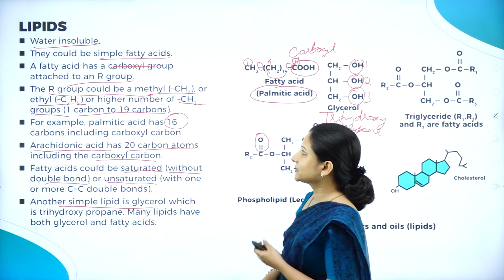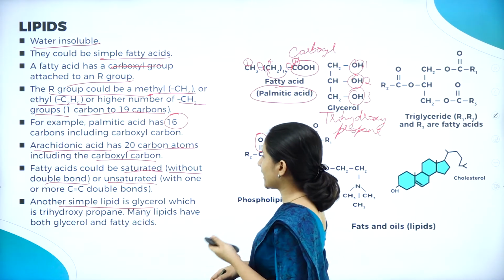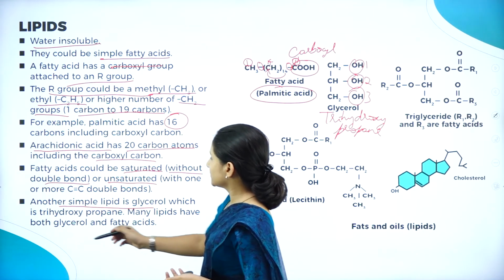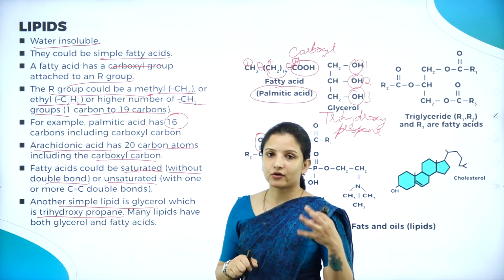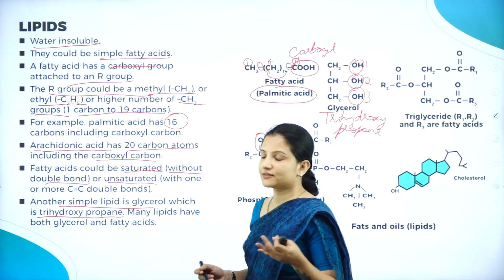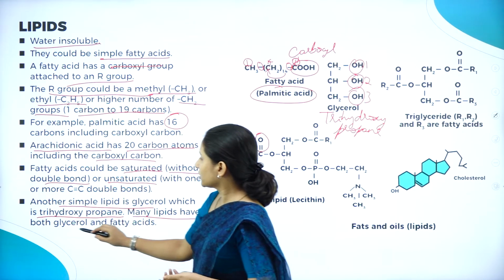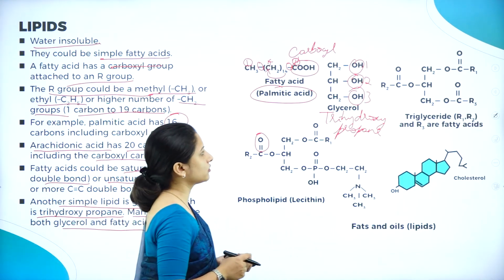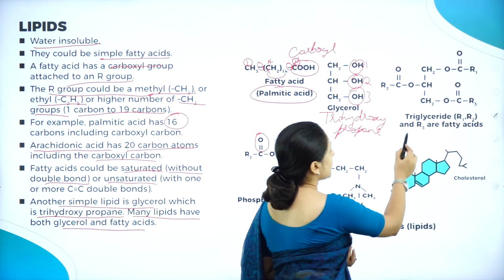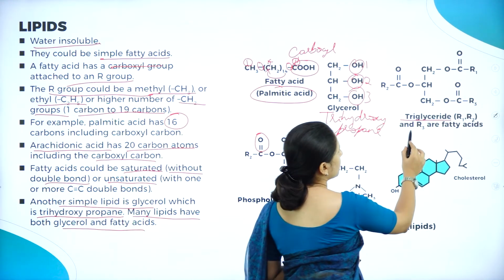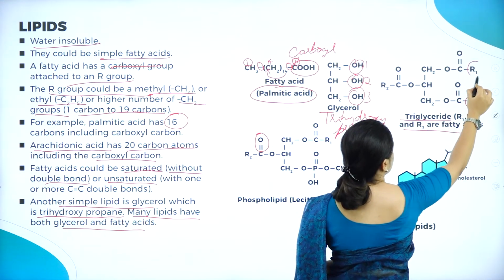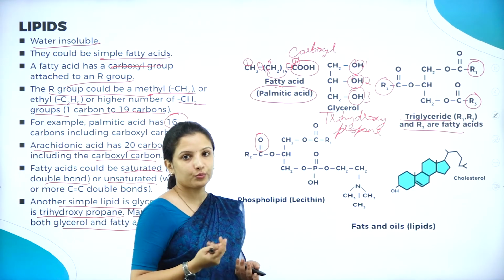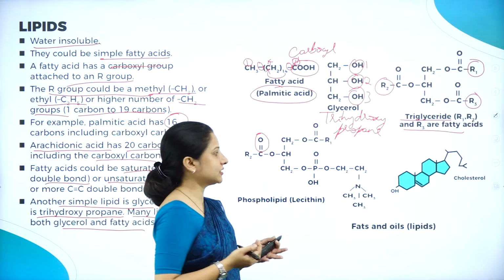So what are simple lipids? They are lipids having a carboxyl group attached to the R group, and here is another simple lipid, which is trihydroxypropane. Trihydroxypropane and glycerol are one and the same. And there are many lipids which have both glycerol and fatty acids in them. They have both the carboxyl group as well as the glycerol group attached. You can see they have the triglyceride also present and also the fatty acids. Depending on the R group, the fatty acids will be decided, and they also have a triglyceride group attached. So this is about the different types of lipids that are present.